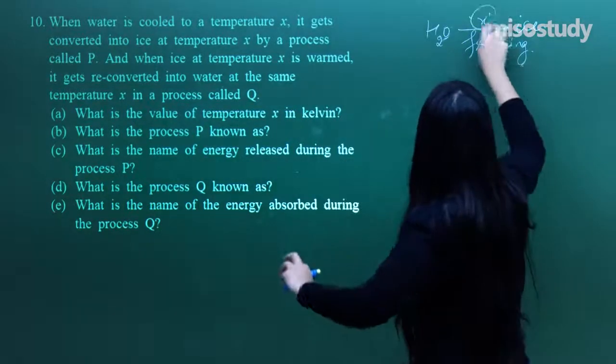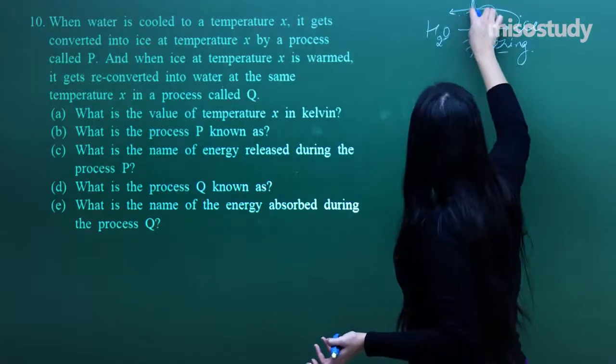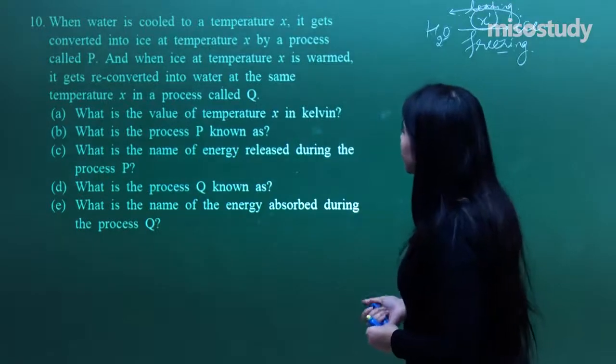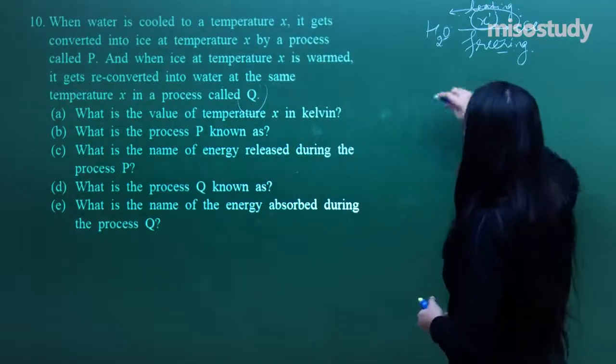Now when ice at temperature X is warmed, it gets reconverted to water at the same temperature X with a process called Q. What is this? Heating.